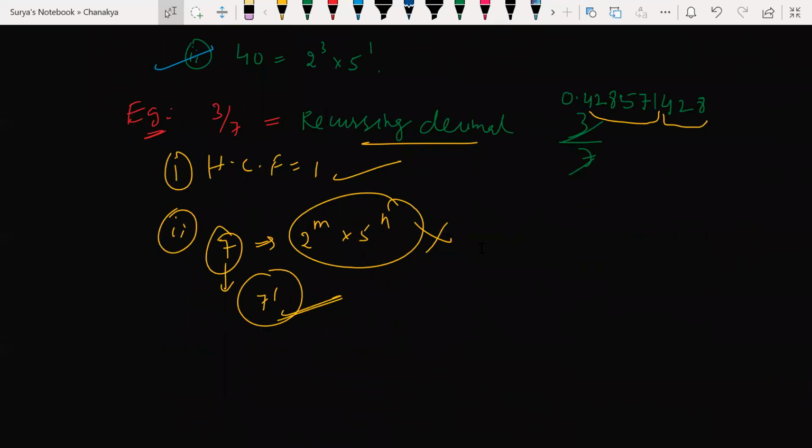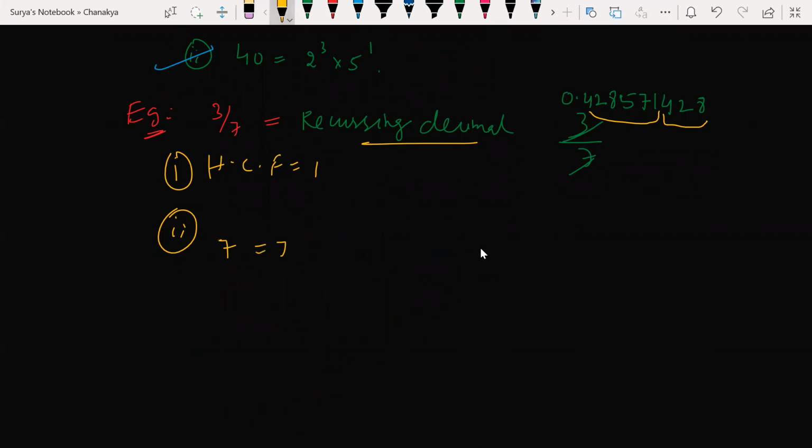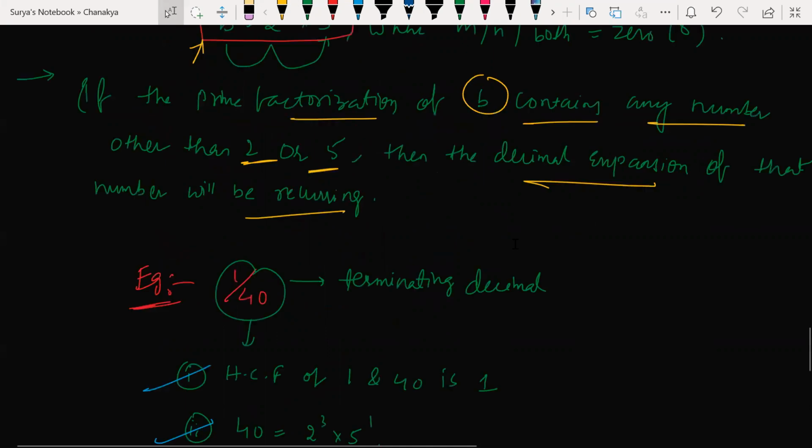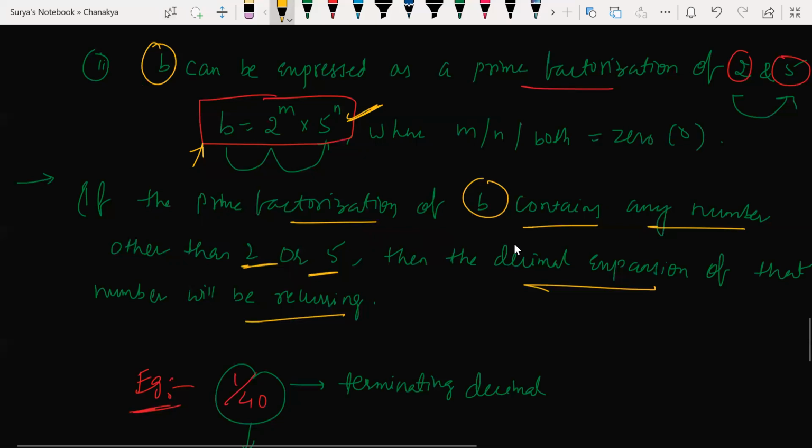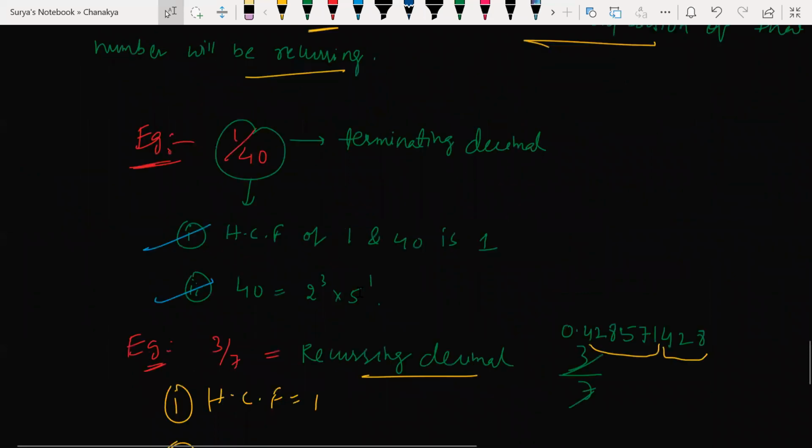So we can write 7 to the power of 1 into 2 to the power of 0 into 5 to the power of 0, right? Like the denominator. So now look at this. It should be in the form of this one, beta. It should be 2 to the power of m, 5 to the power of n. It shouldn't be anything other than that. m and n could be 0, as you told. Understood?